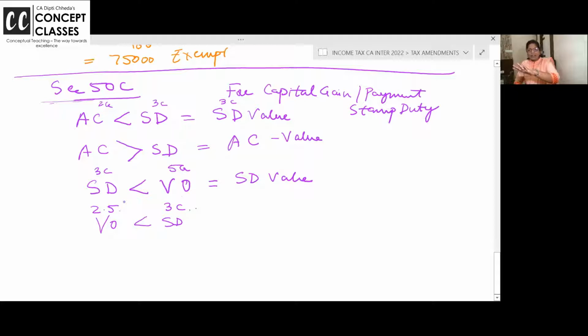Okay, let the valuation officer do, but then we'll go with the stamp duty. If the valuation officer's value is less than stamp duty, then the officer and the SSC both, chalo, let us settle now. SSC is saying my value is 2 crore, stamp duty value is 3 crore, valuation officer is giving less. Let us accept the valuation officer's value. Okay? Valuation officer's value. Clear?